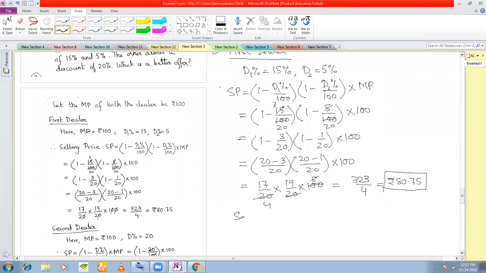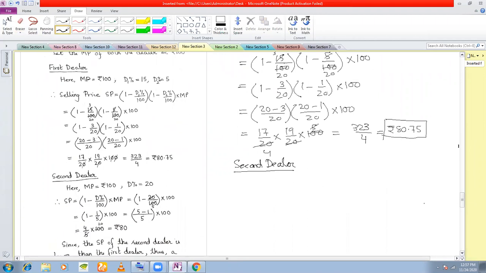And let us now consider the second dealer. How much do I have to pay to the second dealer? His mark price I have assumed to be 100, and he is giving a discount of 20%. The second dealer is giving only a single discount of 20%. So therefore, what should be his selling price? Selling price is (1 minus D%/100) times mark price.